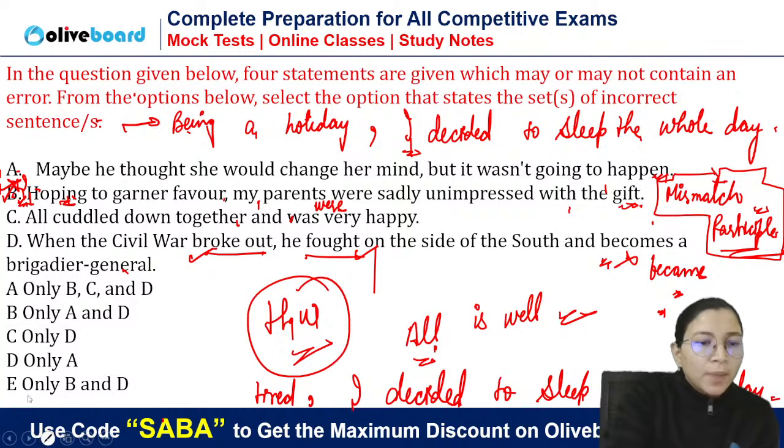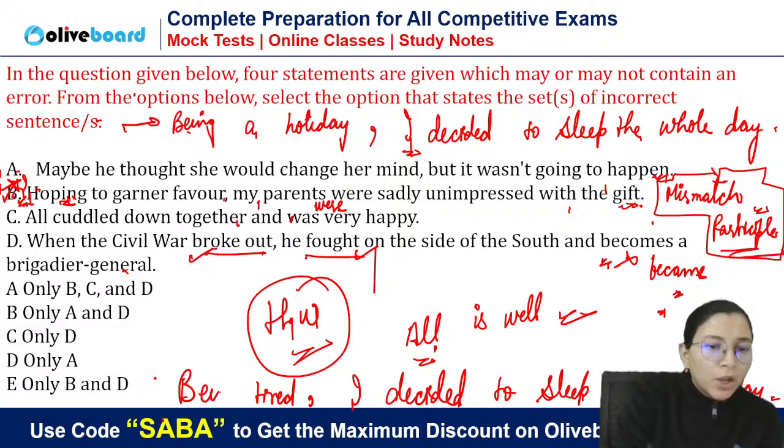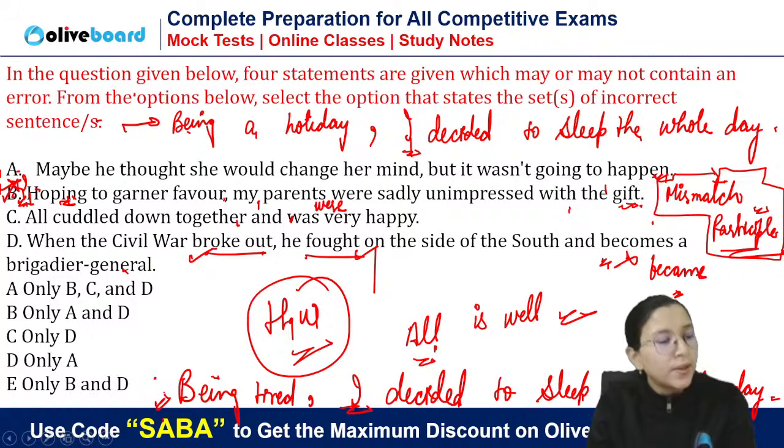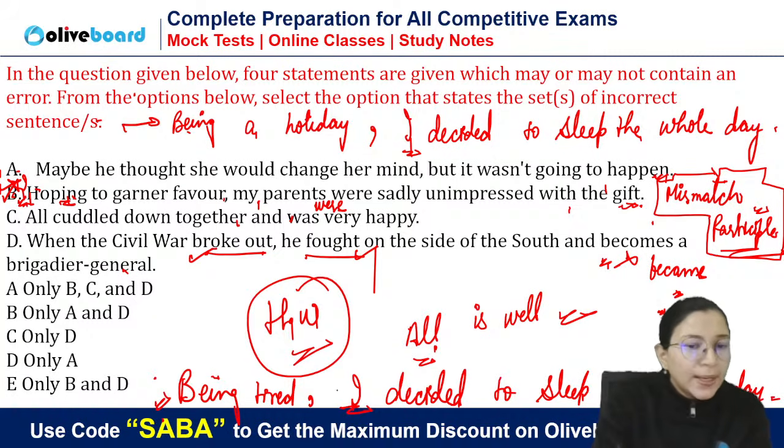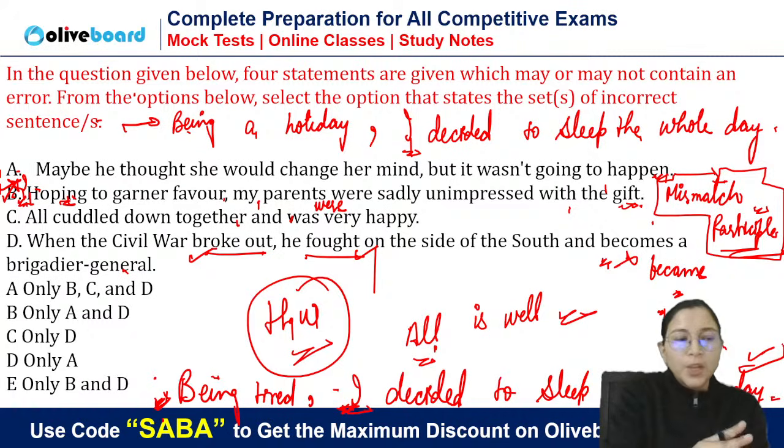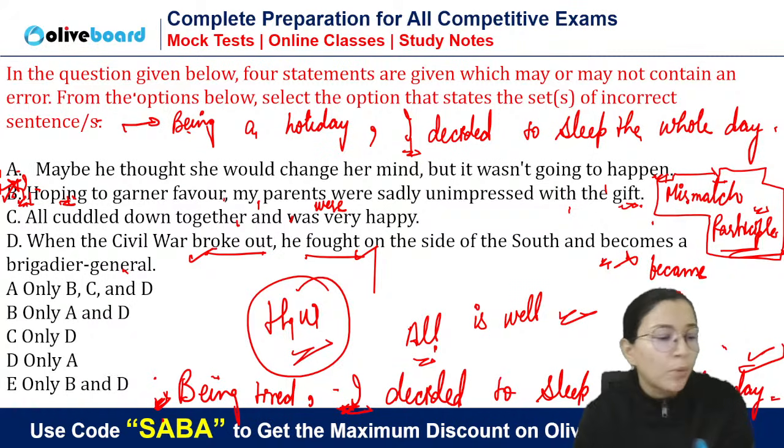Why is it correct? Because this is a case of mismatch participle. You have to see who is tired. Now you will check the subject of the second part. So can this "I" be the subject of the first part? Yes, because I am tired and I decided to take rest. So when the subject of the second part can act as the subject of the first part, then you don't need to add a subject. This sentence is absolutely correct. You don't have to add any subject. But when there is a mismatch of subject in both parts, then we need to add an appropriate subject.